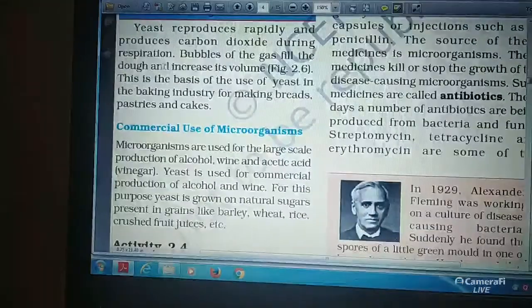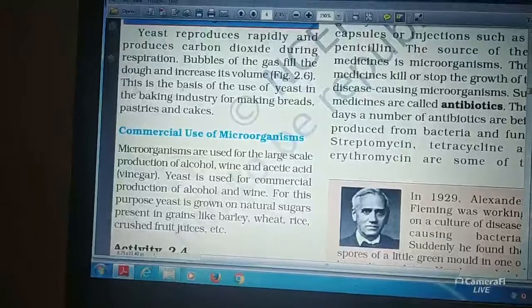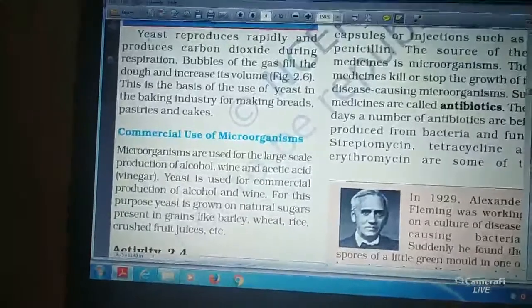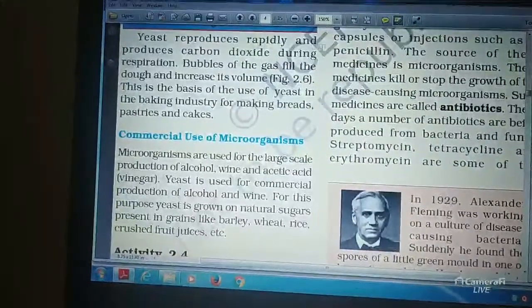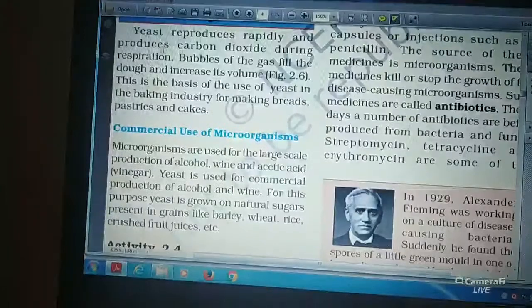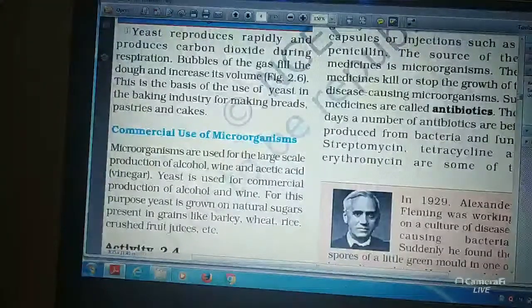Now, yeast is useful for the baking industry. Why is yeast very useful?